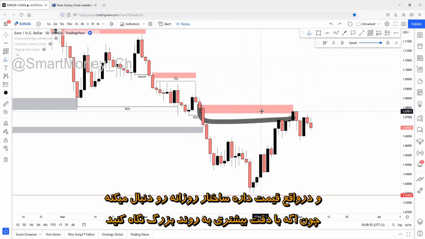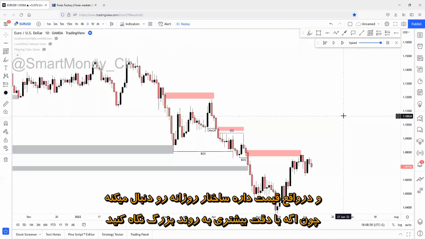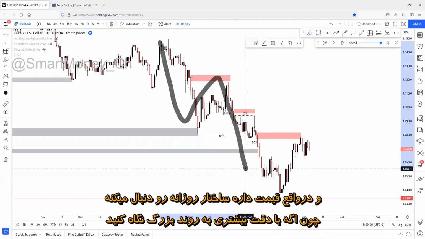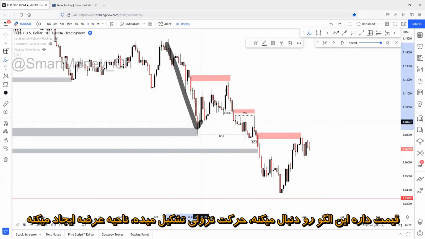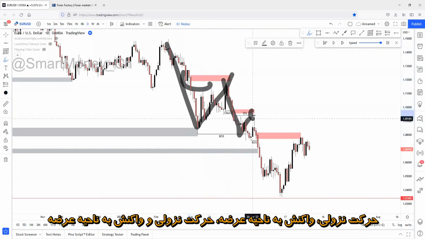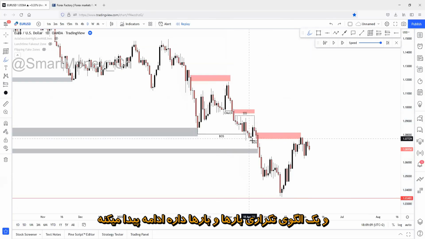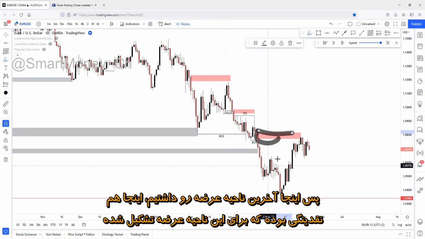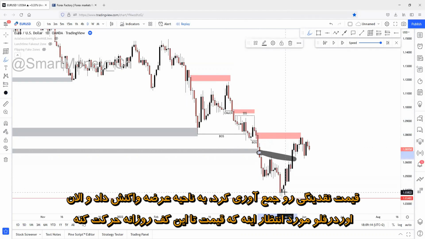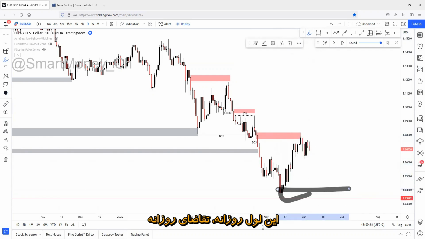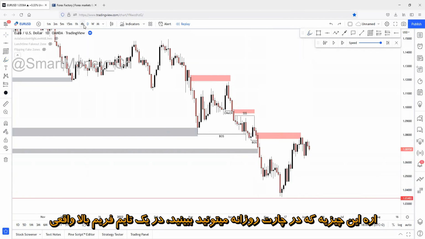And basically price is following the daily structure, because if you take a closer look at the bigger picture, price is following this pattern: creating downside movements, reacting on supply zones, downside movements, supply reactions, downside movements, supply reaction. And the same pattern is being followed over and over again. So here was the last recent daily supply zone. This was liquidity build-up for the supply zone. Price has swept the liquidity, reacted on the supply zone, and there will be an expected downside order flow, which will lead it to this daily level, daily demand zone. And yeah, this is what we can see on the daily chart, on the real higher time frame.